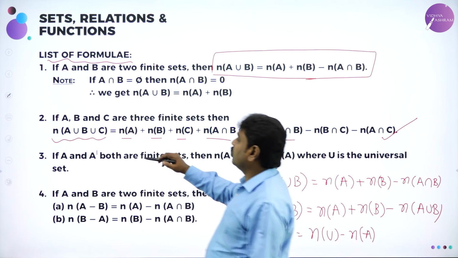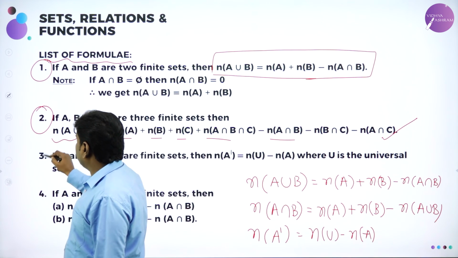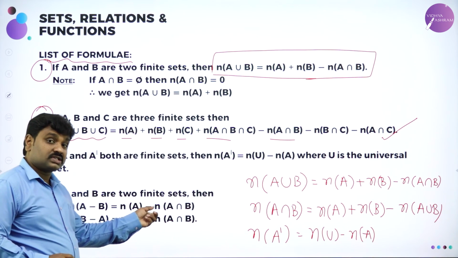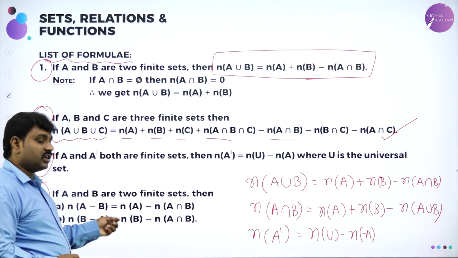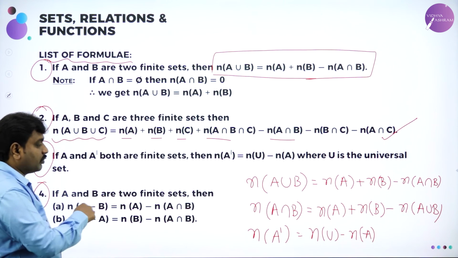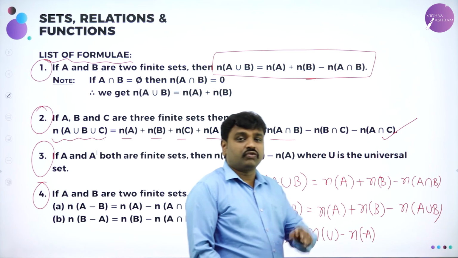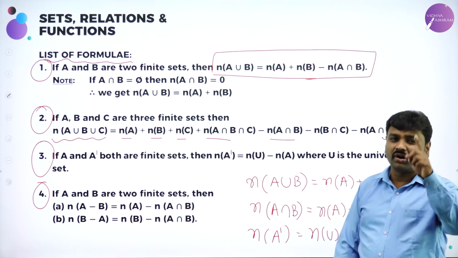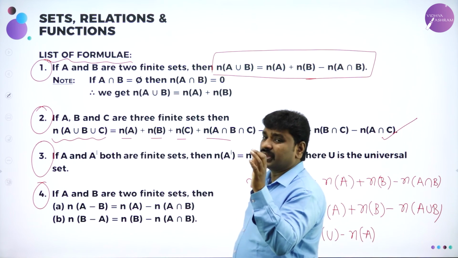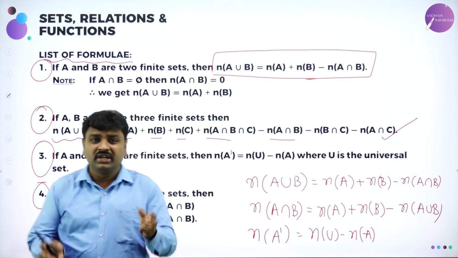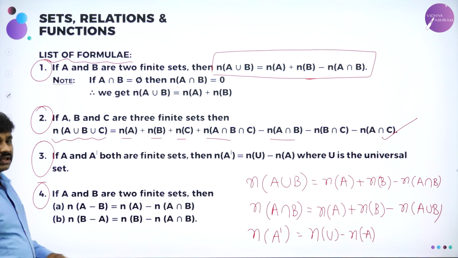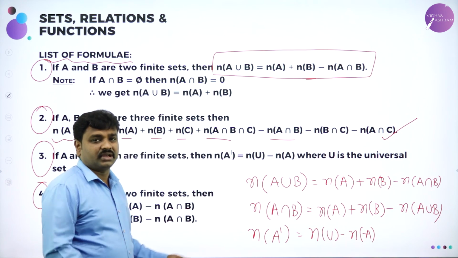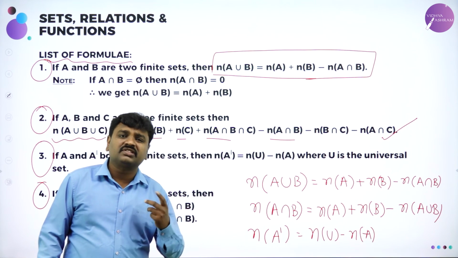Most important. So now formula 1, formula 2, formula 3 and formula 4: n of A minus B is n of A minus common elements in A and B, n of B minus A, n of B minus this. So 4 formulae, my dear students, whatever is present on the board, the 4 cardinal number relations or list of formulae, all are equally important. Memorize them, become thorough and understand them. To understand better, take some examples and try, you will get it. So last one is what? N of A minus B. What is n of A minus B? N of A minus n of A intersection B. What is n of B minus A? N of B minus n of A intersection B.